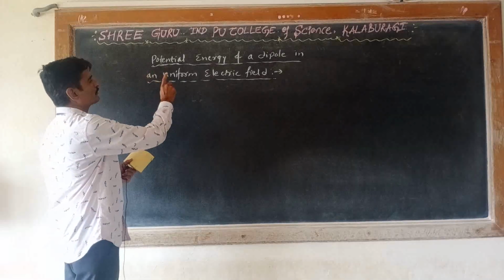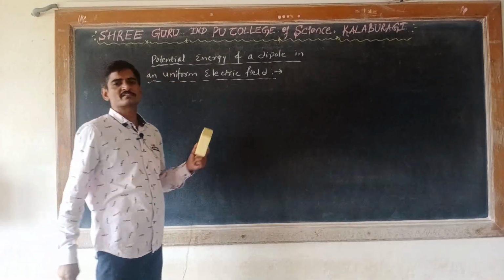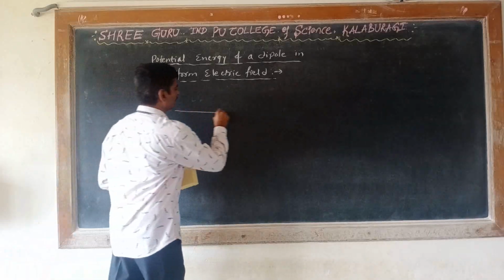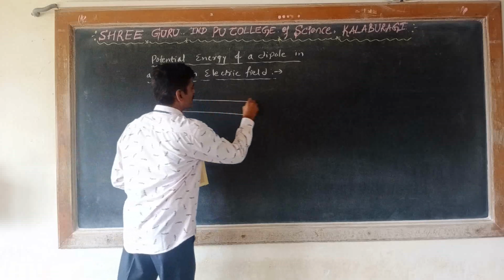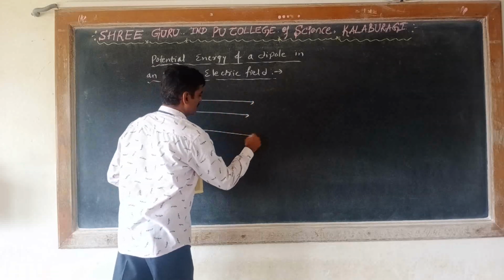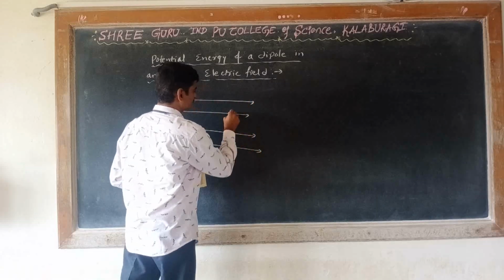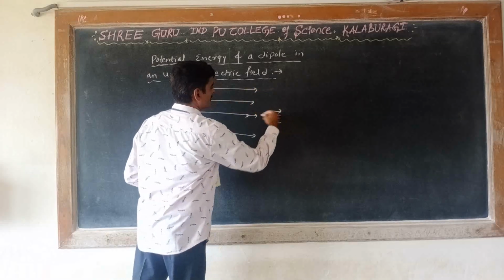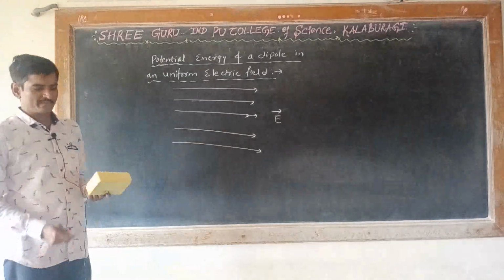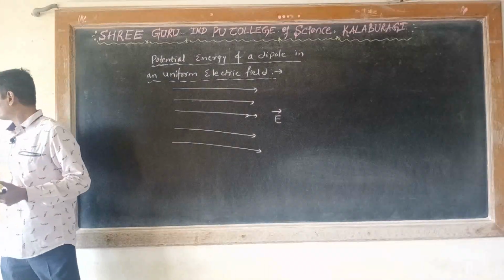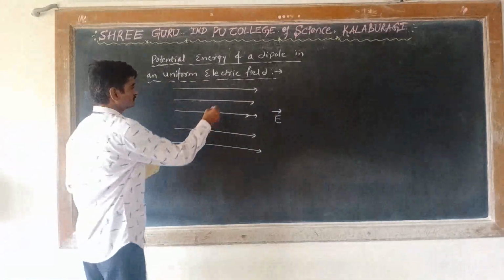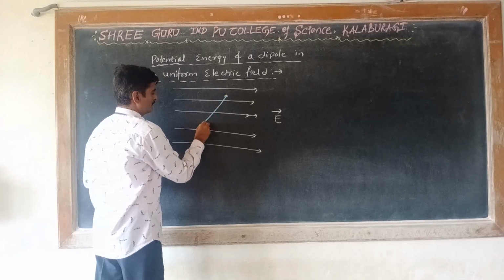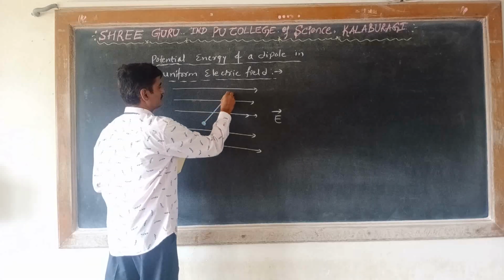So now we have to find the potential energy of a dipole in a uniform electric field. Let us consider there is a uniform electric field. In this uniform electric field, there is an electric dipole, that is, two equal and opposite charges.